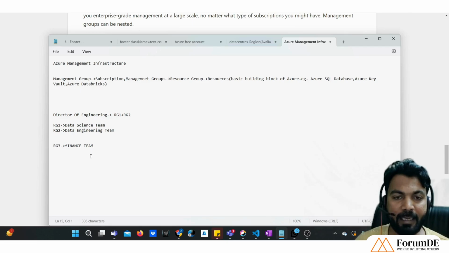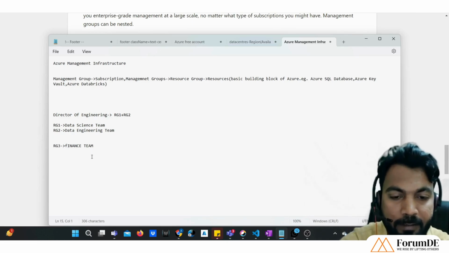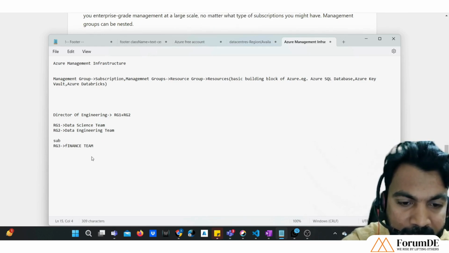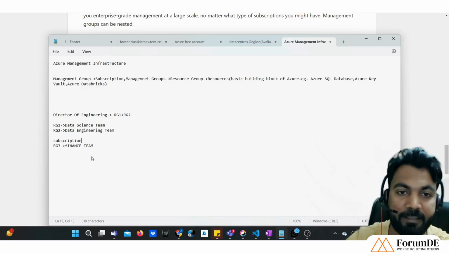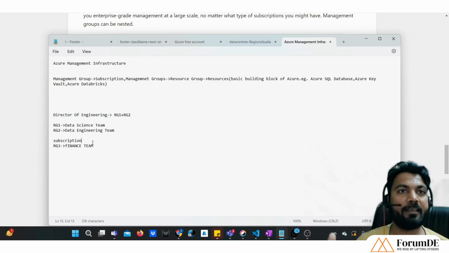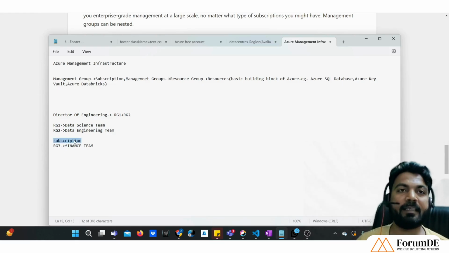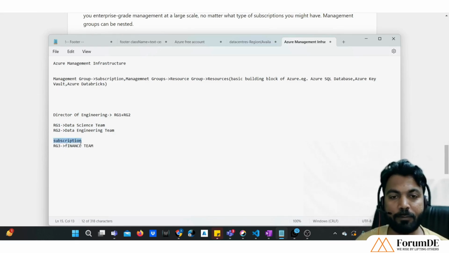So this has been kept inside another subscription, because this is financial data. The organization doesn't want to merge the engineering and the financial things. These two resource groups were for the engineering team, but for the finance team there is another subscription, and inside that subscription we have a resource group for the finance team.